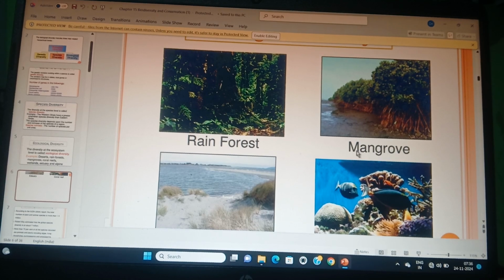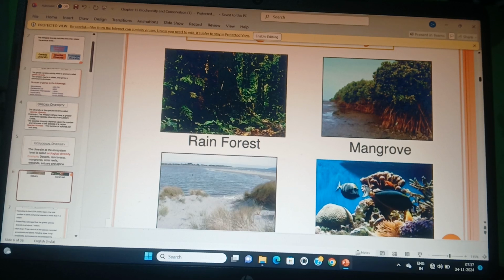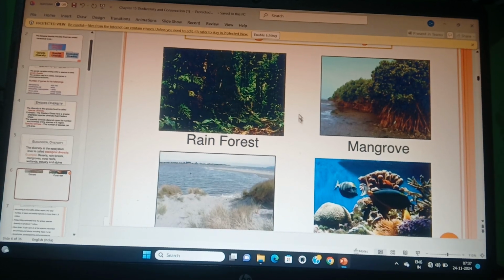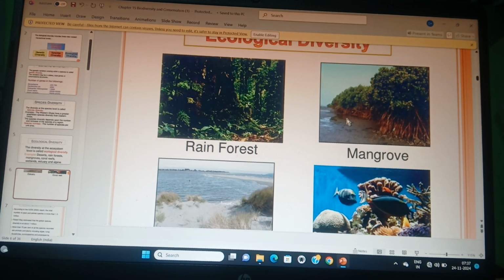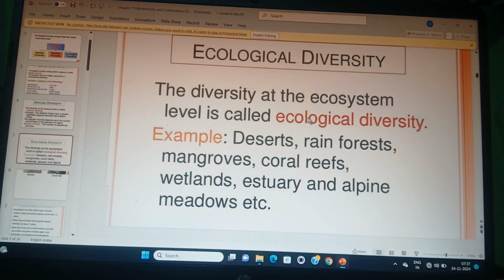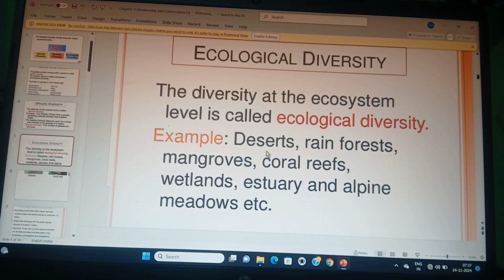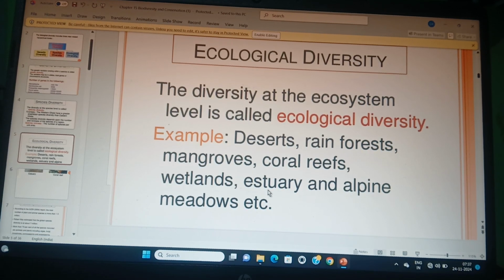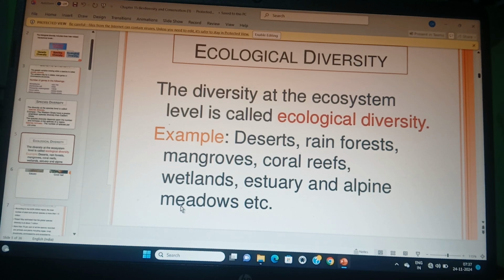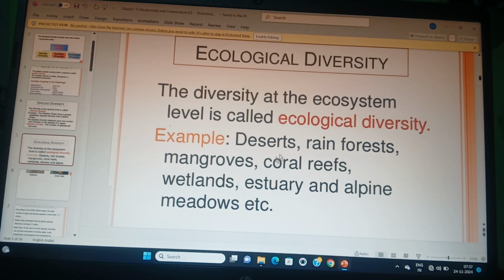So yes, students, our species diversity is great in our country. There are so many species, so we are living in a biologically rich country. Ecological diversity is diversity at the ecosystem level. Desert, rainforest, mangrove, coral reef, wetland, estuary, and alpine are examples of ecosystems. All those types of ecosystems are present in our country.